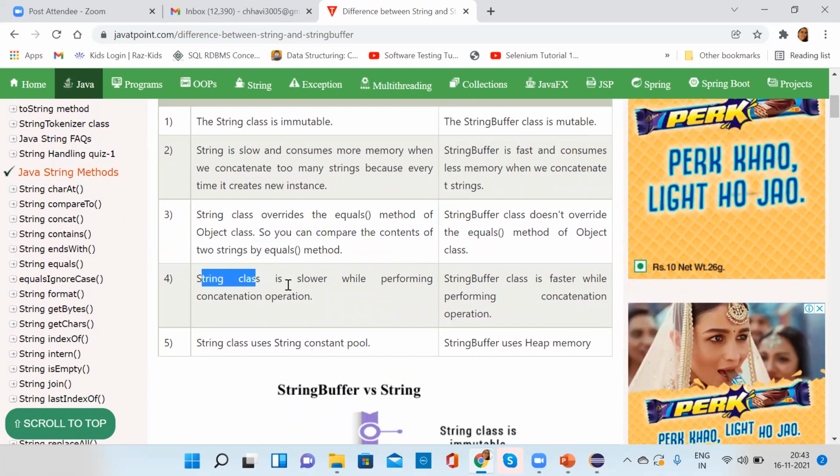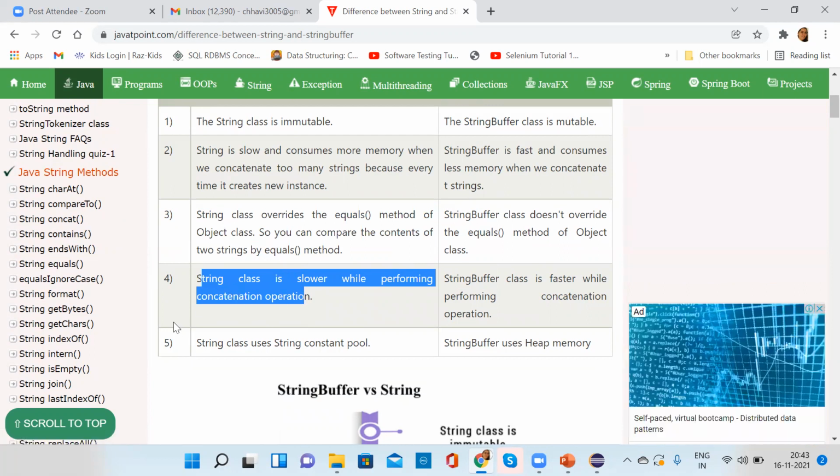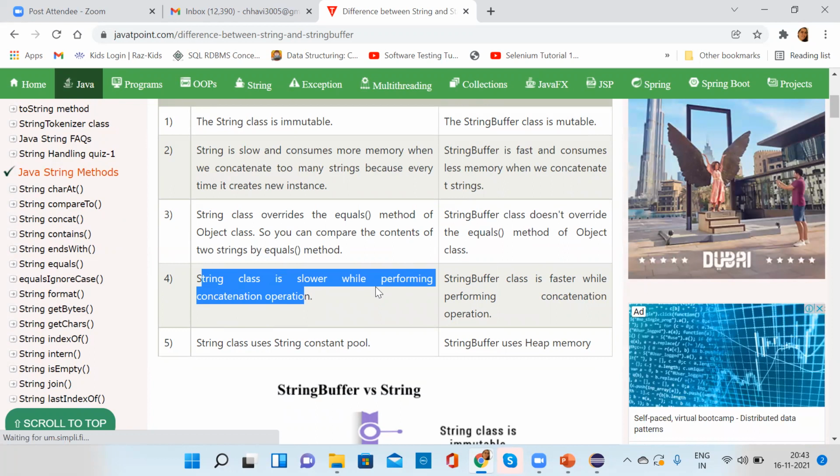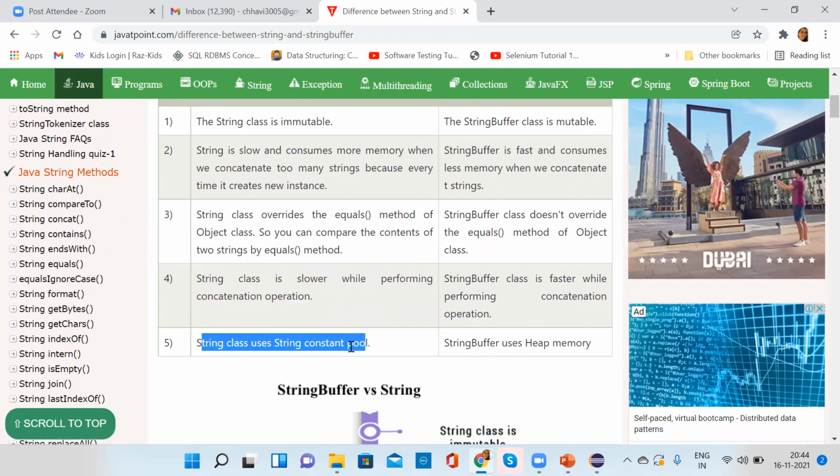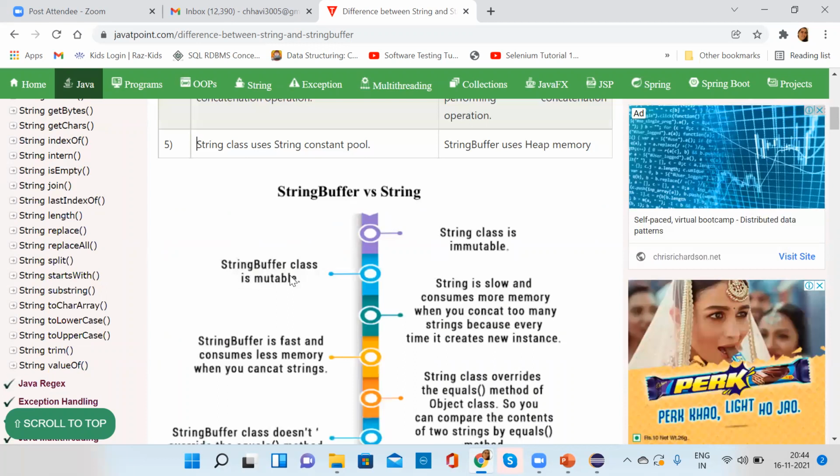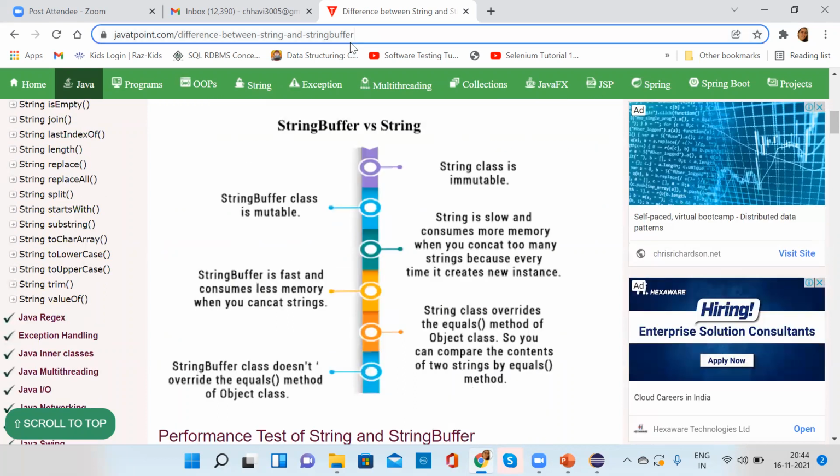I mean, they both are data types and used for storing and retrieving data. Retrieving data will be equally fast, I guess. The String class uses the string constant pool and StringBuffer uses heap memory. So that is the only difference. StringBuffer is fast.